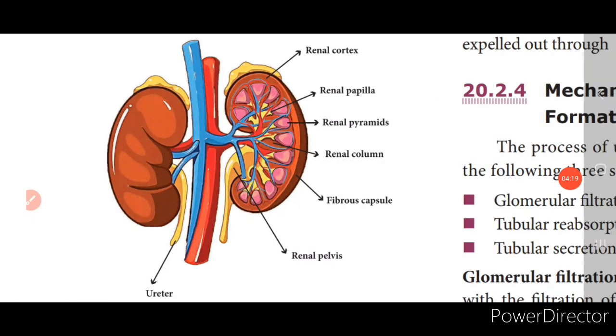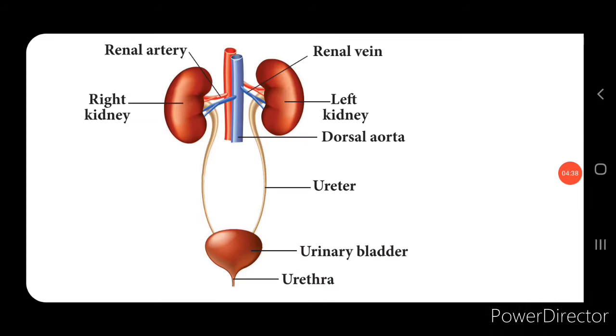Next is the ureter. Here you can see a yellow tube-like structure, a thin muscular tube, emerging out of the hilum. That is called the ureter, and this ureter carries urine from the kidney to the urinary bladder. Next one is the urinary bladder. Look into the picture, children. Here you can see the bladder, which is marked as the urinary bladder. This is a sac-like structure.